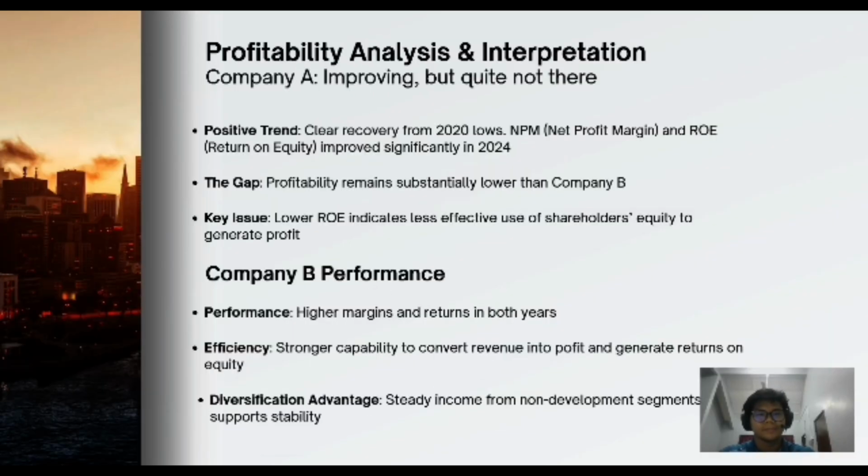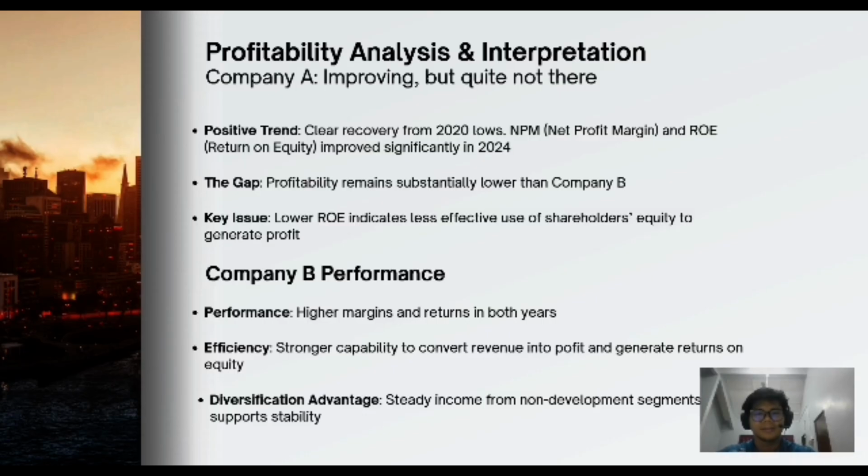Now, next slide. Profitability analysis. What does this gap mean? For Company A, the improvement is a positive sign of recovery. However, its lower ROE suggests its equity base isn't working as hard. In contrast, Company B's diversified model, with steady income from non-property segments, supports higher margins and stronger returns.